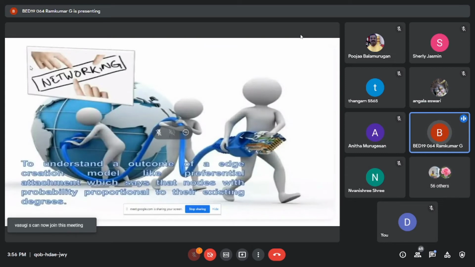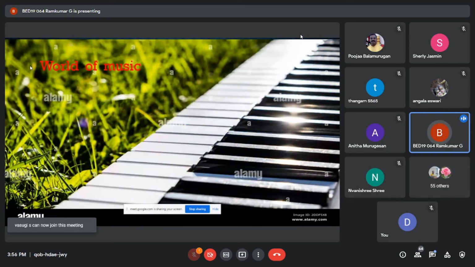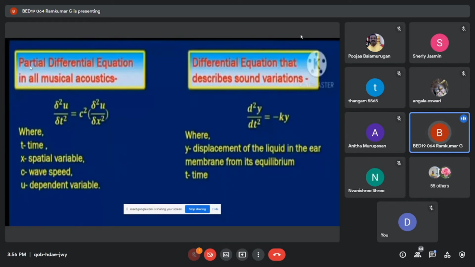And also in music, wherever we hear music, different partial differential equations are applied. How partial differential equations are applied in music, I have shown in this slide. You can see this equation.